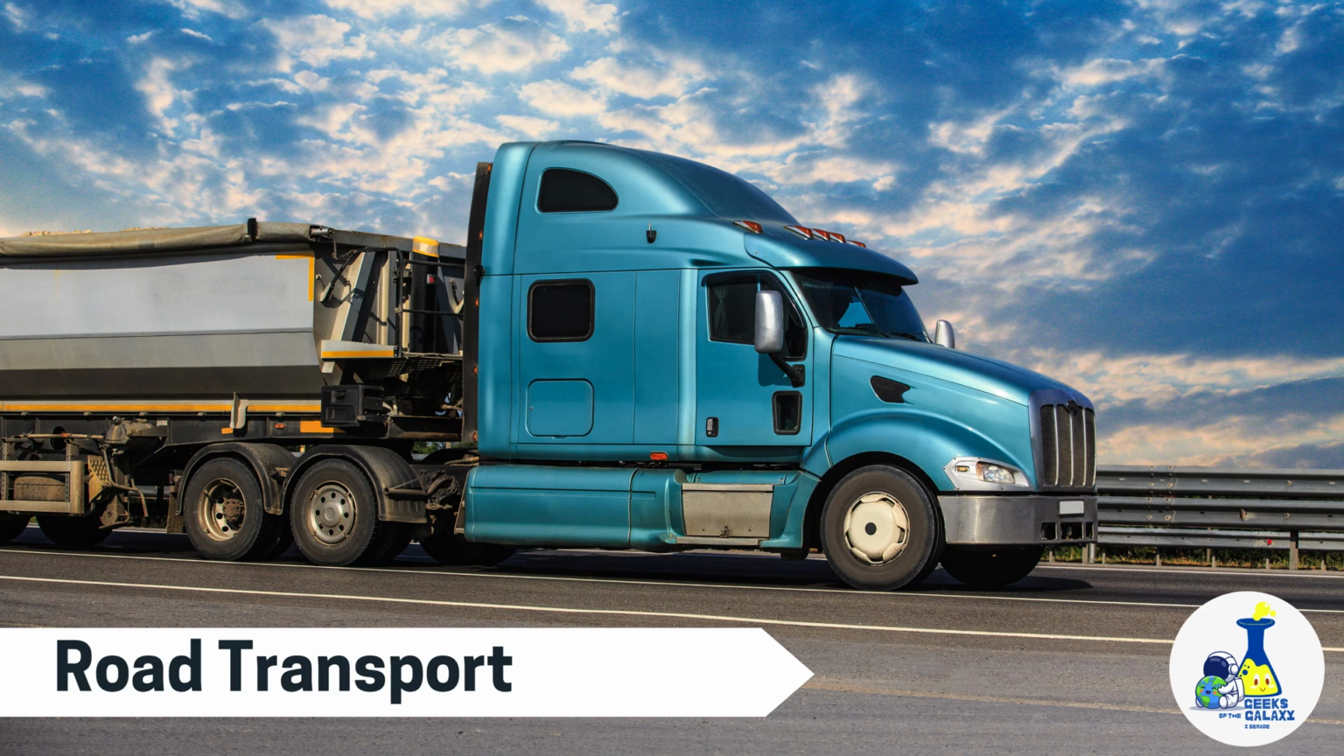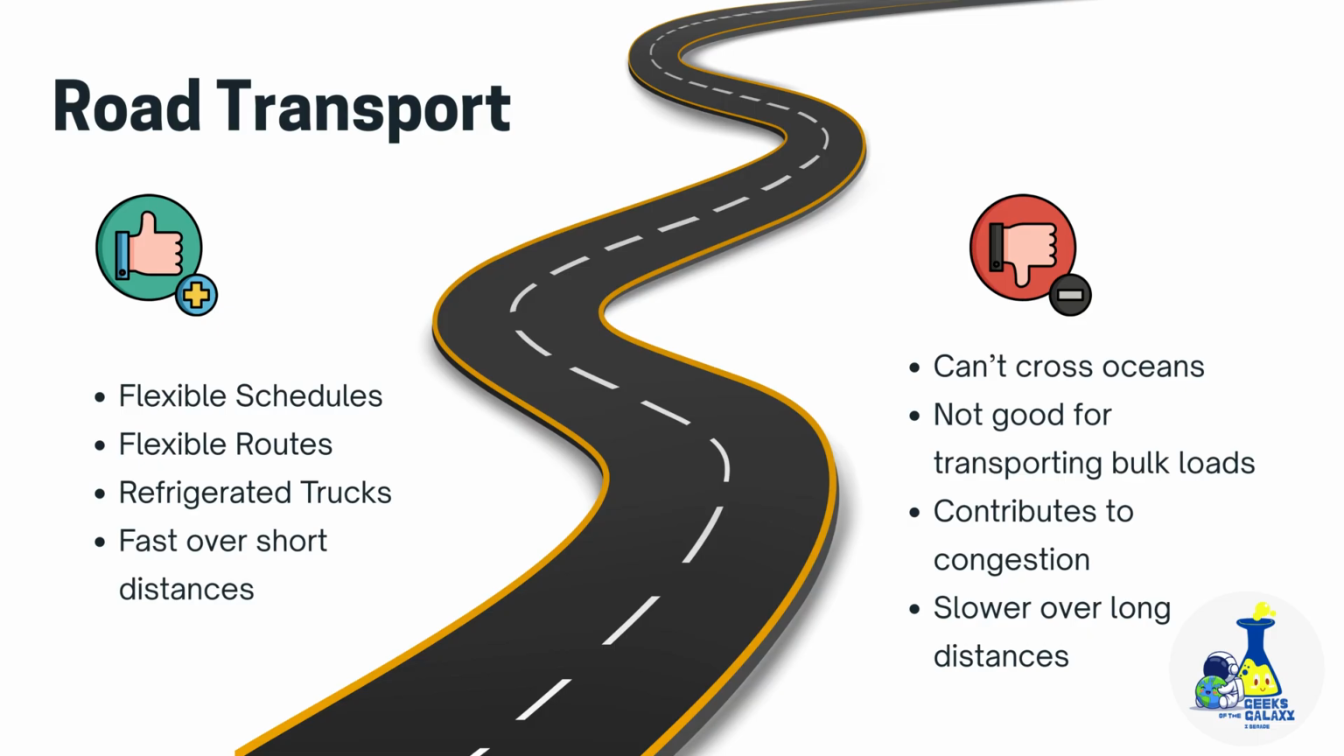The road transport of manufactured products and raw materials is facilitated by large trucks. This contributes to congestion and pollution, and it puts more strain on our infrastructure. The advantages of road transport are that the schedules and routes are flexible. This means that pickup and drop off can happen at almost any location and at any time. Trucks can be refrigerated and therefore they can transport spoilable products like milk. Road transport is also fast when done over short distances.